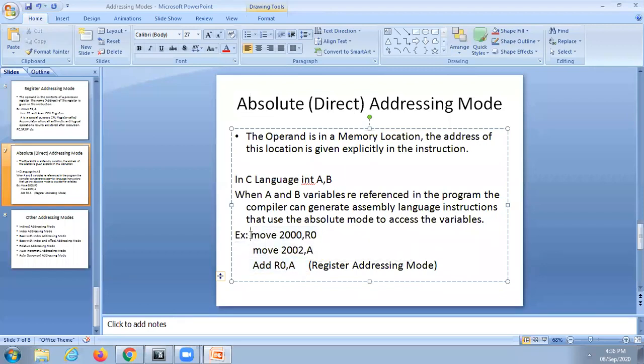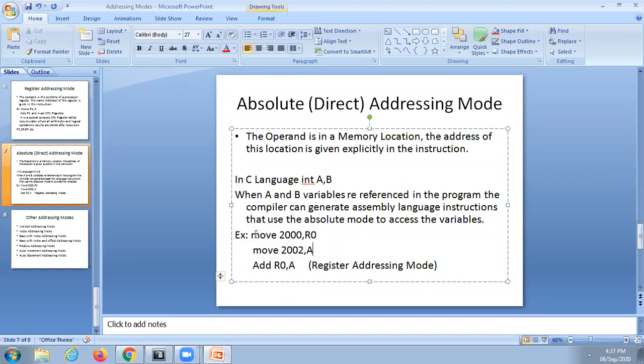With these three instructions, move 2000, R0, move 2002, A, then add R0, A, whatever data is in address 2000 and whatever data is available in address 2002, those two contents are added and the result is stored in the accumulator.